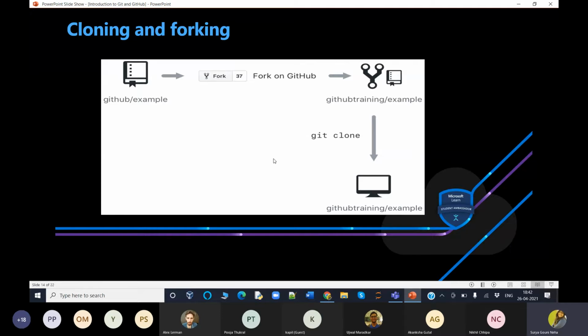Changes are made to your local copy of the GitHub example and then pushed to the GitHub Raining example repository. The changes can be submitted to the GitHub example upstream repository using a pull request, as shown here.